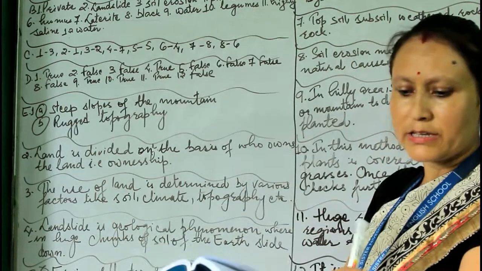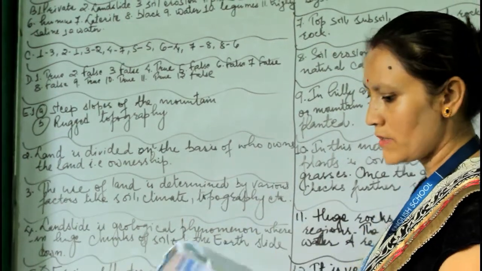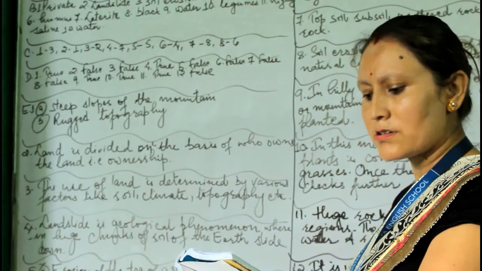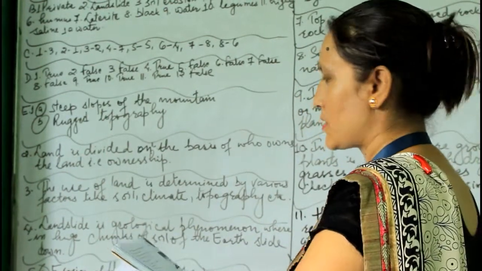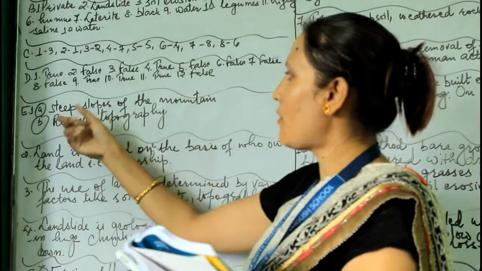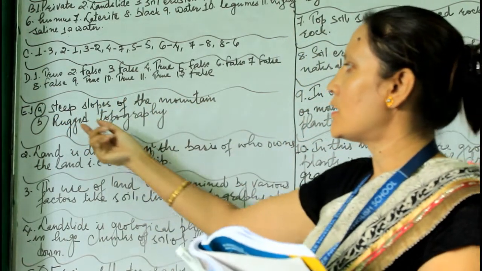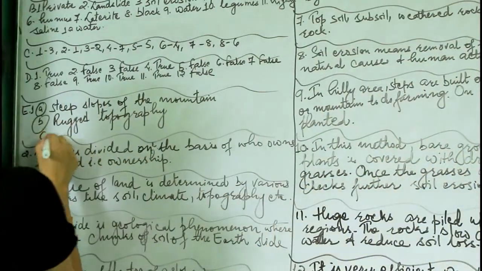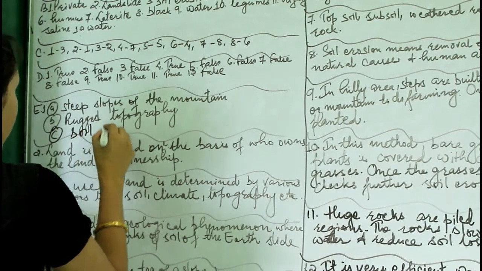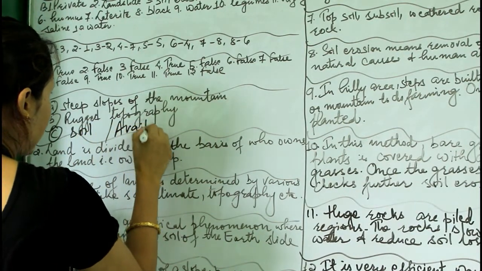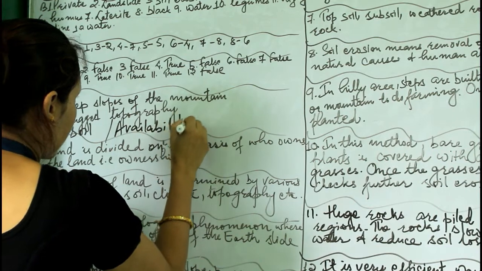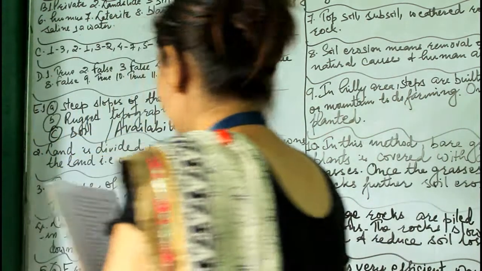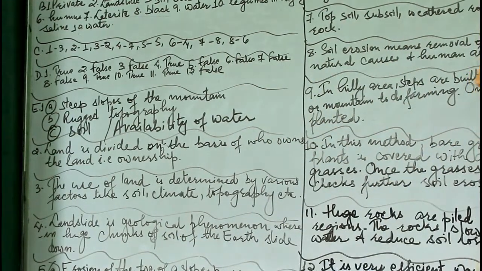Now question E, short questions. List the factors or the reasons for the uneven distribution of population. Number 1, steep slopes of the mountains, rugged topography. Soil is also another factor. Yes, availability of water. You can write any point over here. So these are the reasons for the uneven distribution of population.